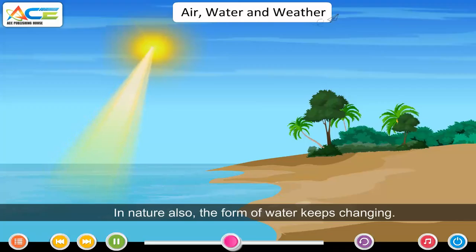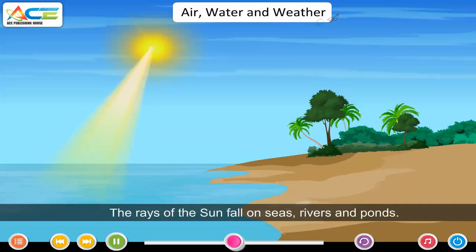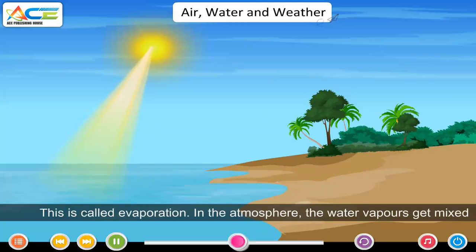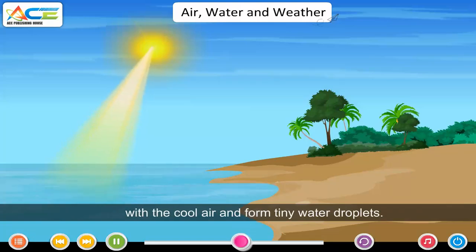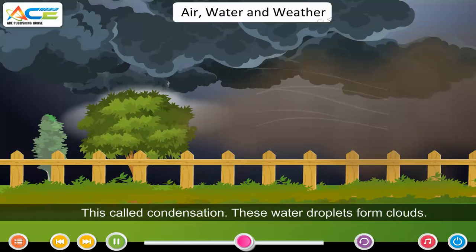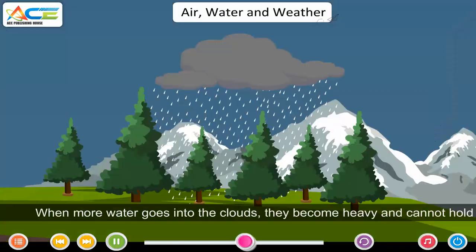Water cycle. In nature also, the form of water keeps changing. The rays of the sun fall on seas, rivers and ponds. This makes the water warm. It changes into water vapor and rises up. This is called evaporation. In the atmosphere, the water vapors get mixed with the cool air and form tiny water droplets. This is called condensation. These water droplets form clouds.